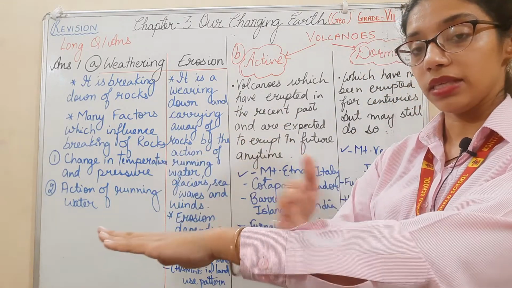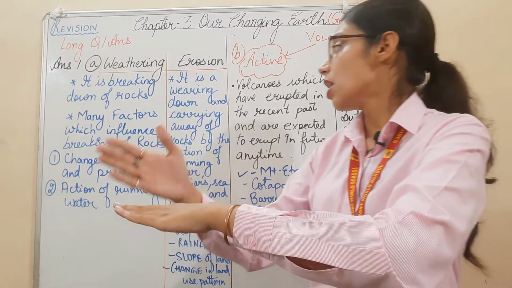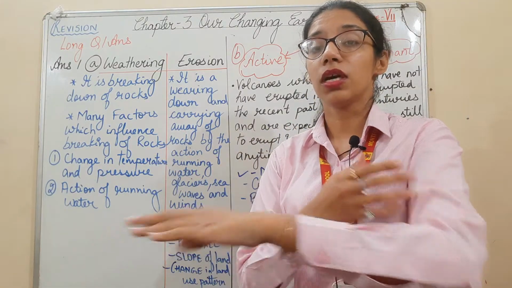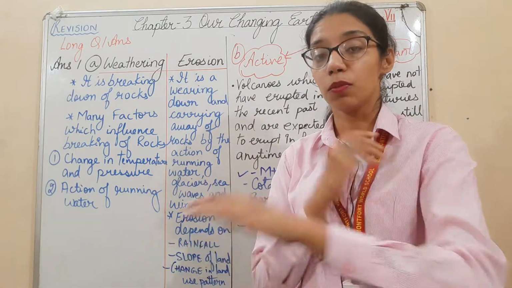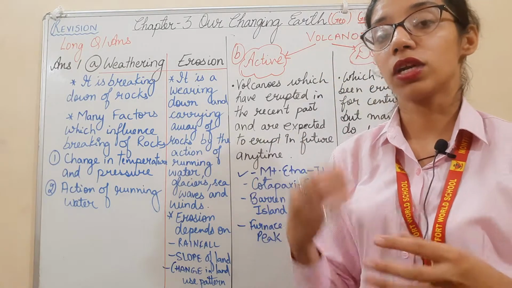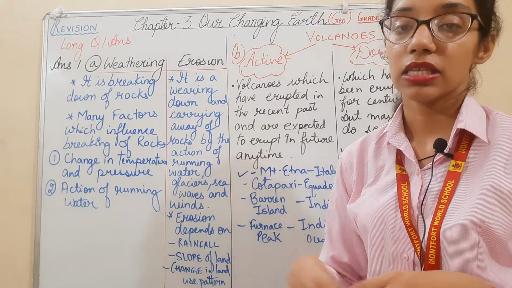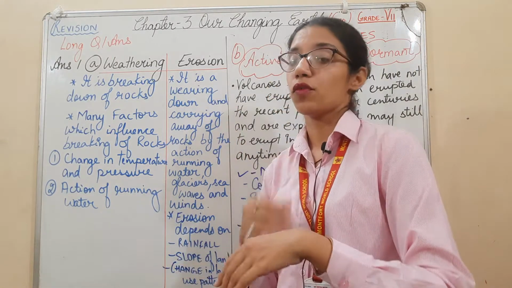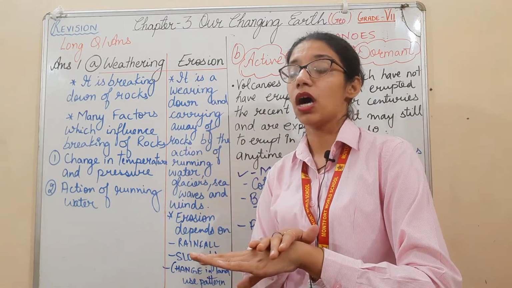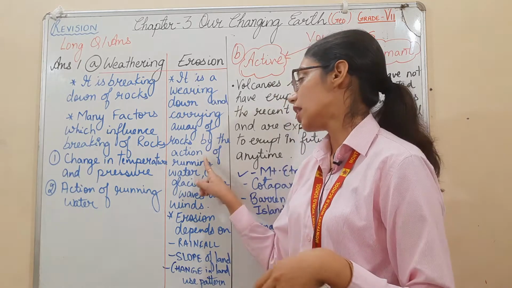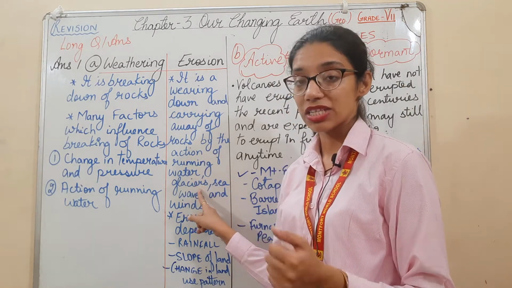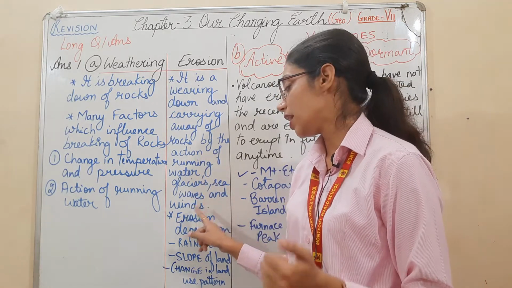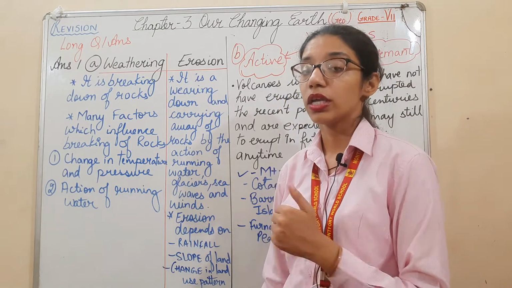Erosion means when something is worn down, the topsoil is being removed with the help of wind, water, air, human activities. That is erosion. So wearing down or carrying away of rocks, when the rocks are worn down or carried away with the help of action of running water, glaciers, sea waves, winds, that is your erosion.